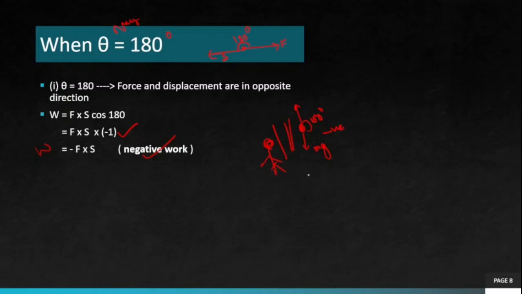One more example, same ball if it kicks, what happens? The ball will move in the forward direction, and we know there is a friction which is opposing this motion. So friction and displacement, they are in the opposite direction, again 180 degree. So the work done by this force of friction is always negative.